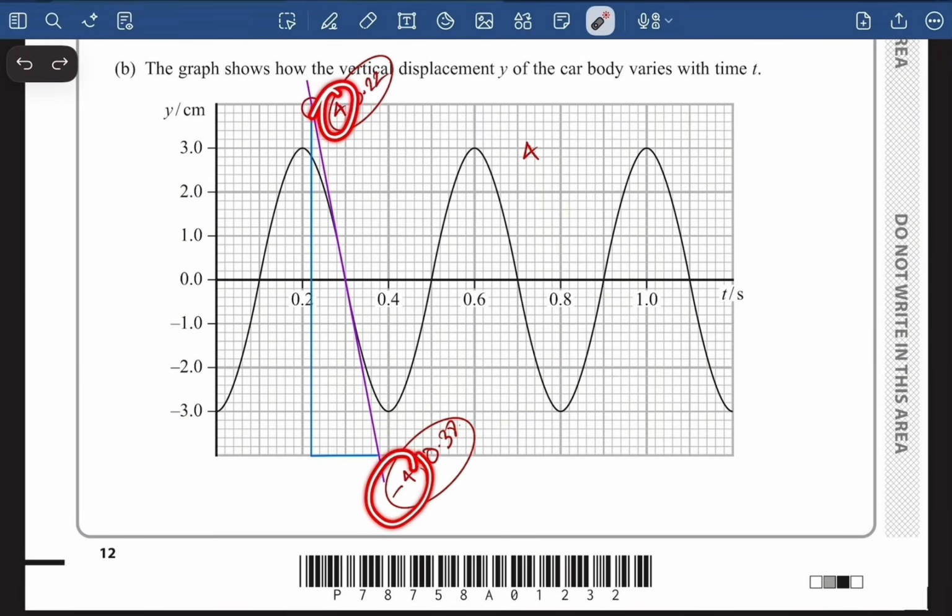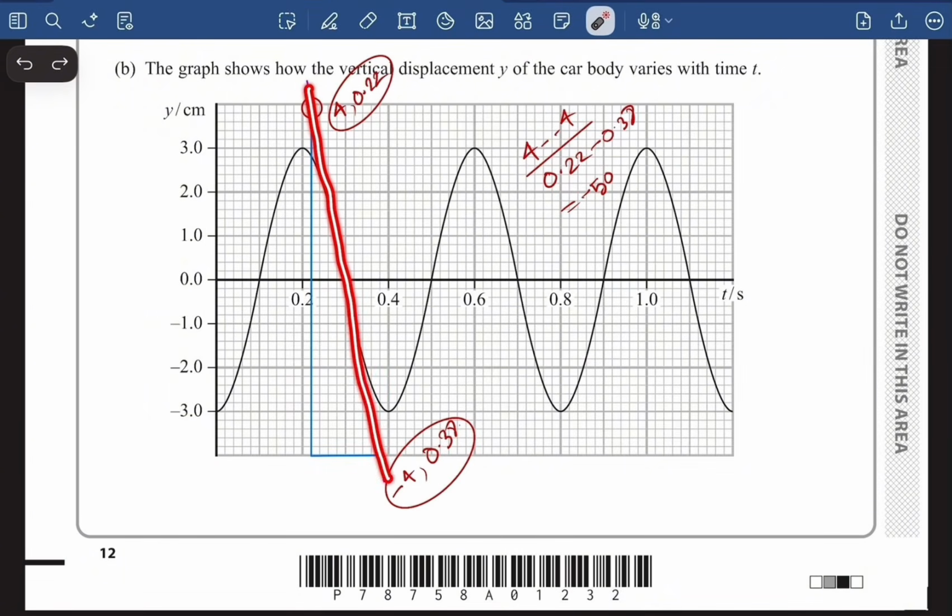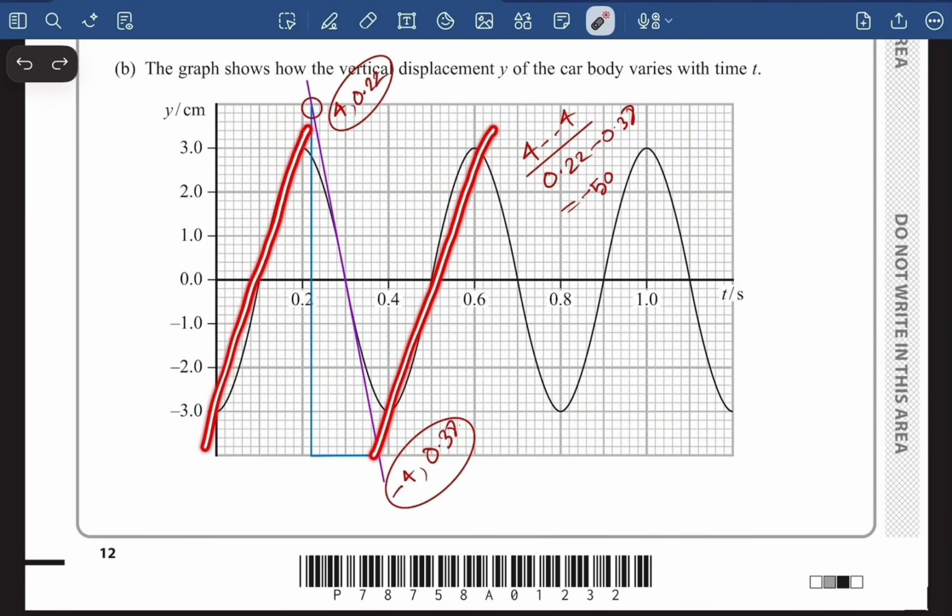This is 4 minus 4 divided by 0.22 minus 0.38. So this is going to give us a value of minus 50. The reason behind this minus is because we have calculated the gradient of this line. If we did calculate the gradient of this line or this line, then this value would have come as only 50. So there is nothing to worry about this minus sign.